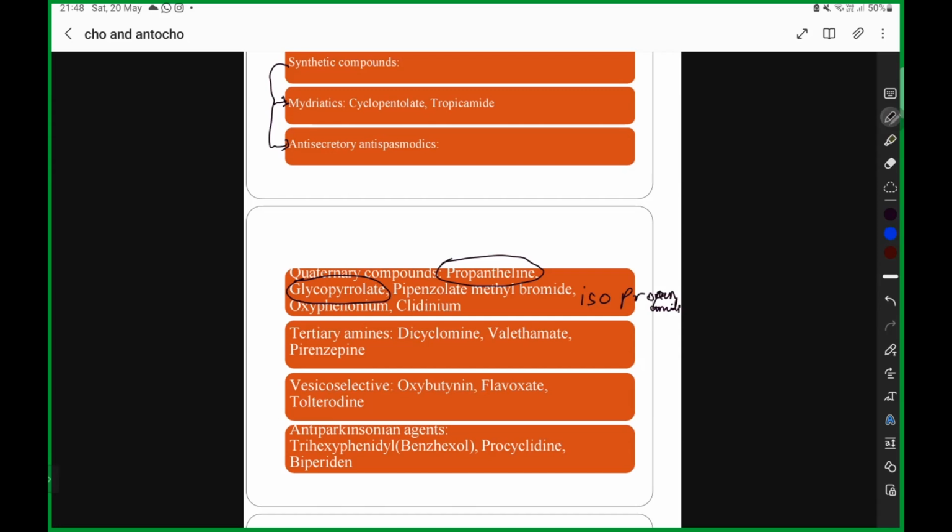So you have this bladder, you're going to have uterus, all these things are going to be smooth muscles. The drugs that act on these smooth muscles are what we call vesicoselective. Exactly correct Dinesh. Next one is the anti-Parkinsonism drugs. Anti-Parkinsonian drugs are very important because this is asked as a short note question for you. What are the anti-Parkinsonian drugs?